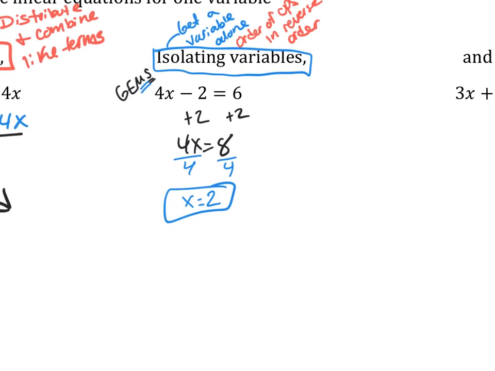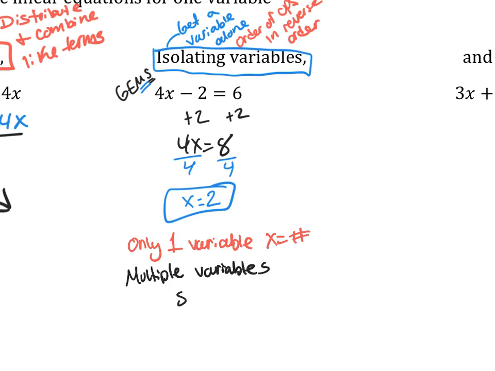Now depending on the problem, when you're asked to isolate a variable, if there's only one variable, then you're going to have x equals a number. That's going to be your answer. If you have multiple variables, then you're still going to have variables in your final answer. You're just going to rearrange them. So it just depends on the situation. Sometimes your answer will be a number, sometimes your answer will just be a rearranged expression.